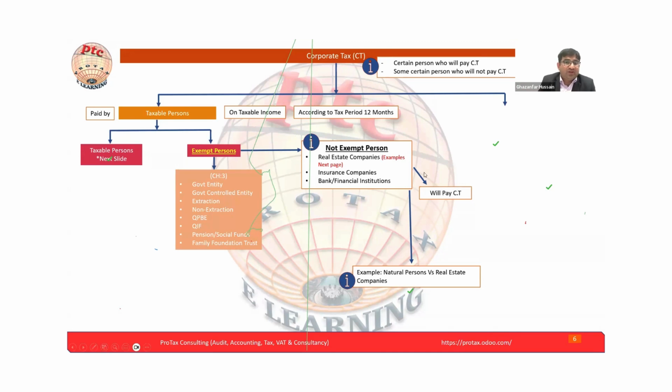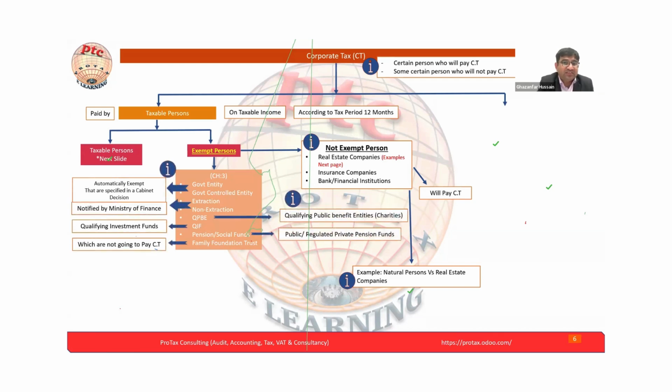Now, here we are discussing the government controlled entities. The government entities we already know, and the government controlled entities involve ownership of such entities by the government. We will go to the next slide and discuss what the government controlled entities are. Extraction we already discussed. Here we see the qualifying public benefit entities, the charities.